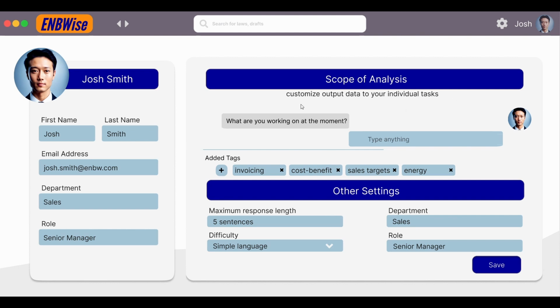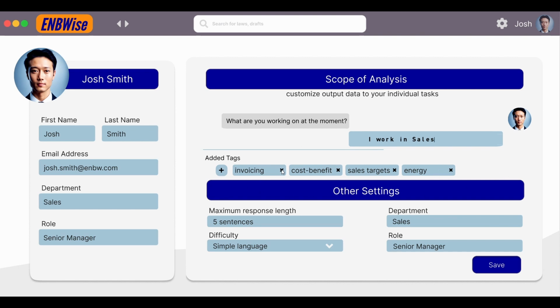On the top part of the settings page, the employee can describe via chat what he's currently working on, what his tasks are. So the question is, what are you working on at the moment? And the answer could be, I work in sales and I do stuff and so on. Based on those answers, tags are created automatically. For example, now a sales tag would be generated and they will be added automatically here.